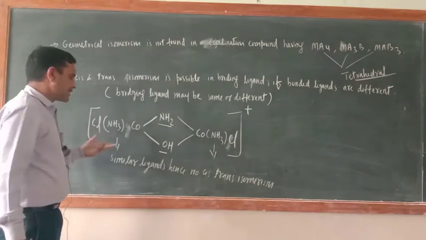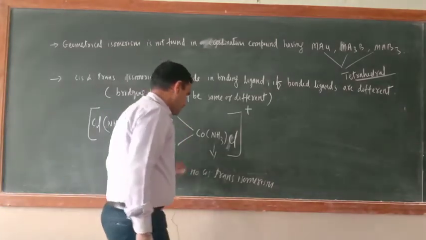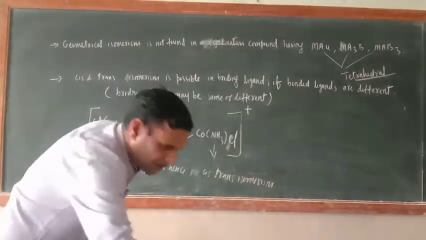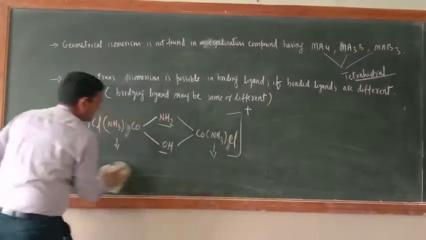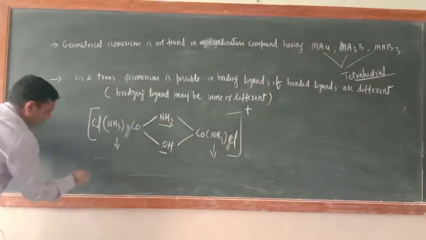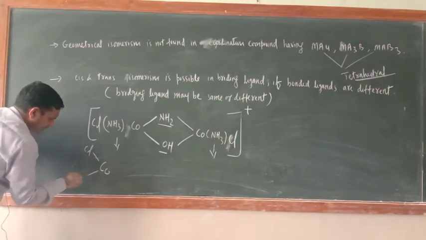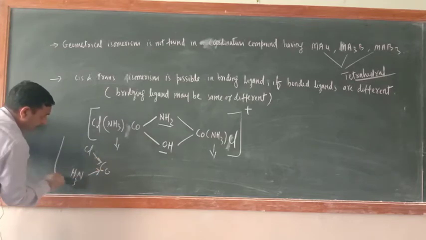Now very easily we can make cis and trans arrangement. Now this should be rubbed. Just see, this is cobalt, here what is there, Cl, here what is there, NH3. Okay, now bracket close.